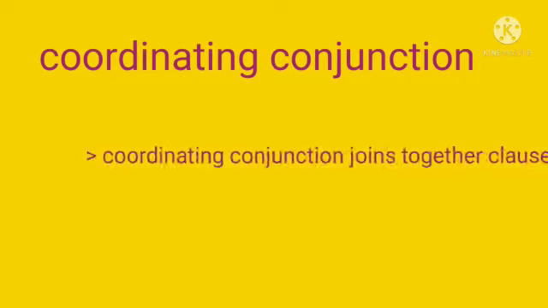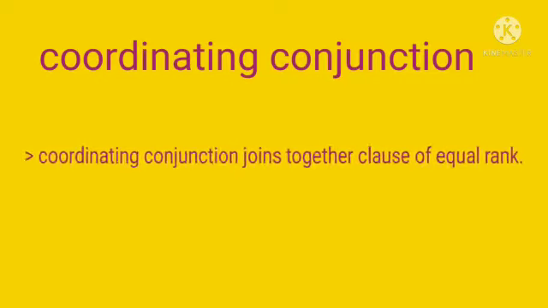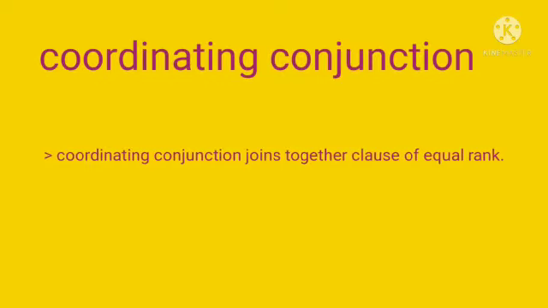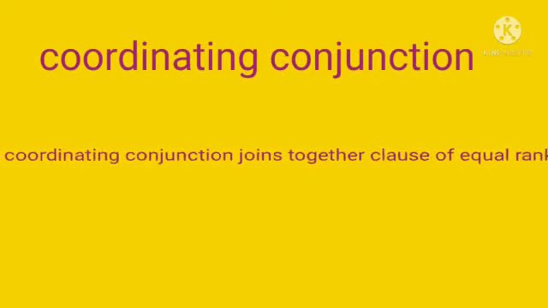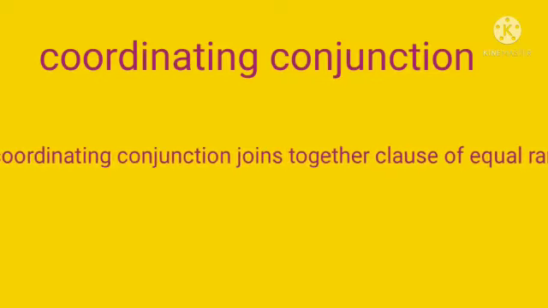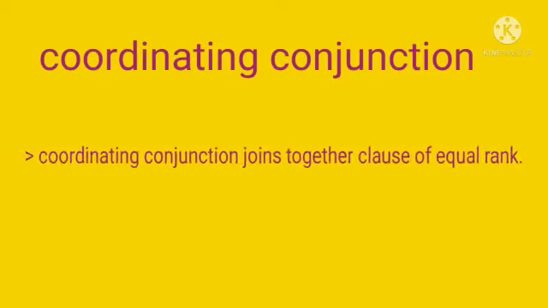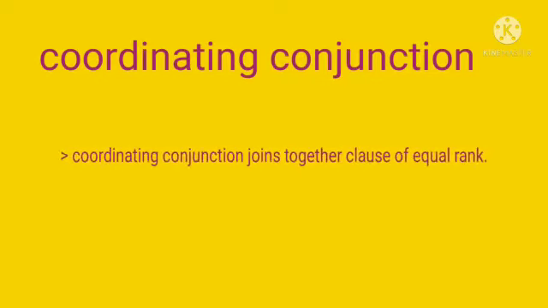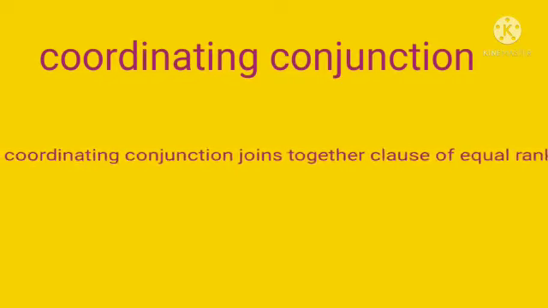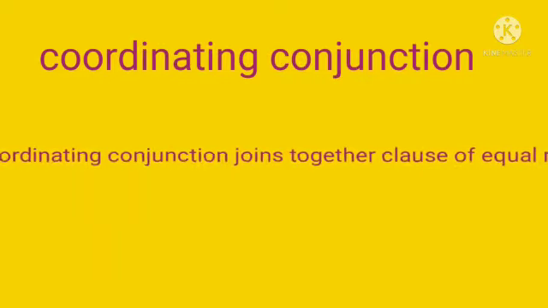In short, a coordinating conjunction joins together clauses of equal rank. For example, and, but, for, or, nor, also, either, or, neither, nor.